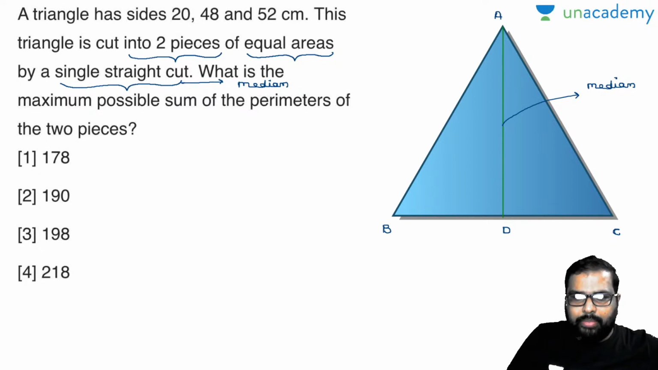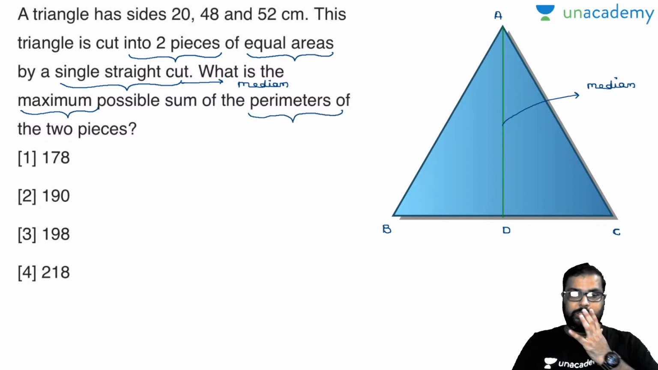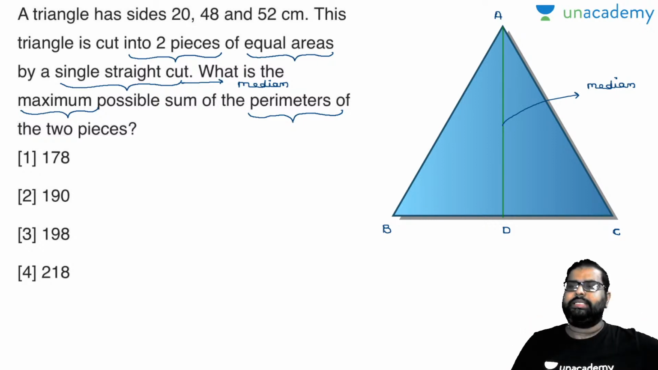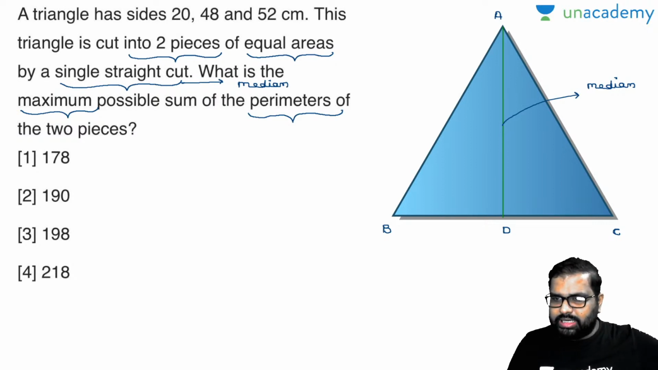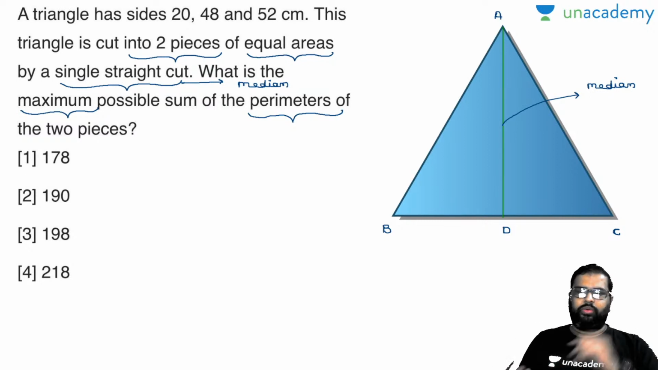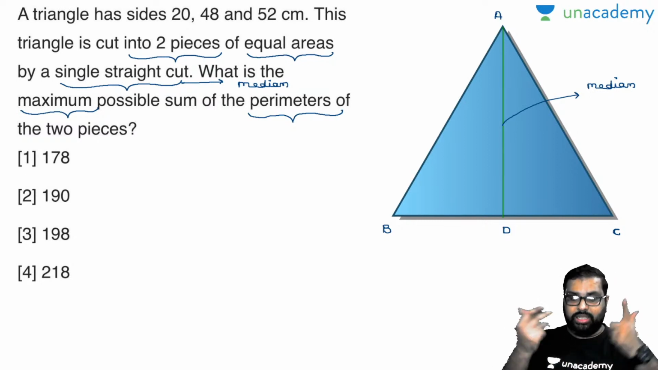And again, what is the extra point that was asked in the question there? What is the maximum possible sum of perimeters of the 2 pieces? Now you have to form the maximum perimeter of the 2 possible pieces. That means you have to know where to make this cut. Now this BC must be 20 or 48 or 52. What is the answer there? This is the logic there.